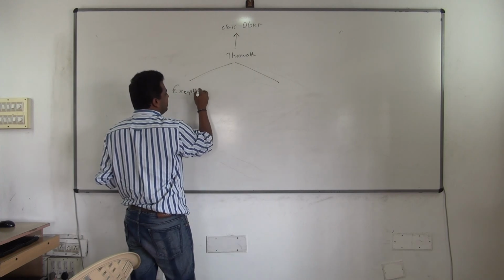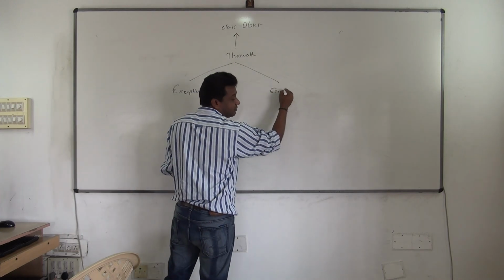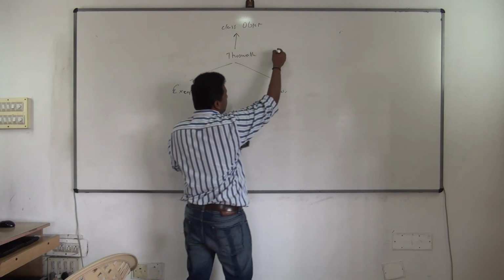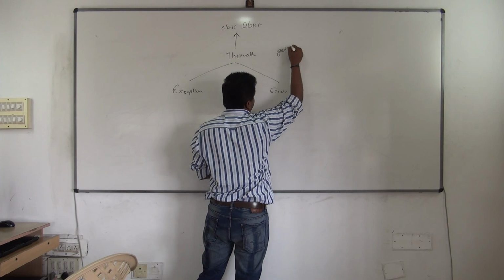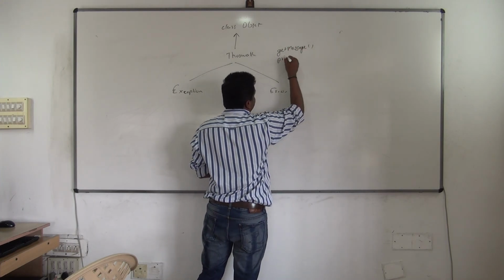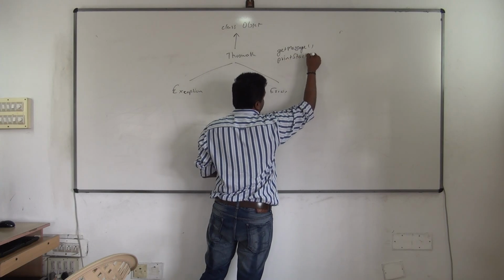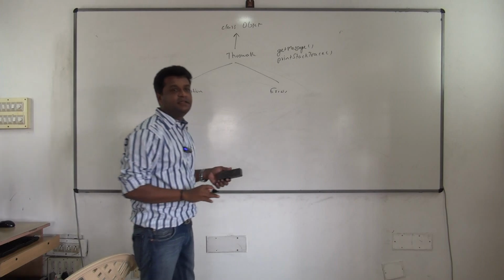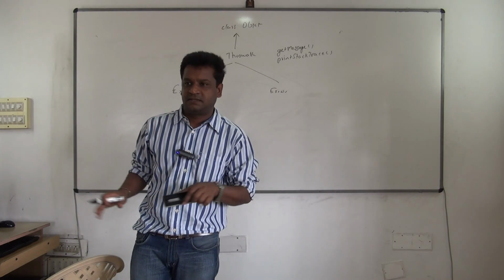You have written this hierarchy earlier, there only you go and write getMessage and printStackTrace. These two methods are present in which class? Throwable class, and you can call it in any class.